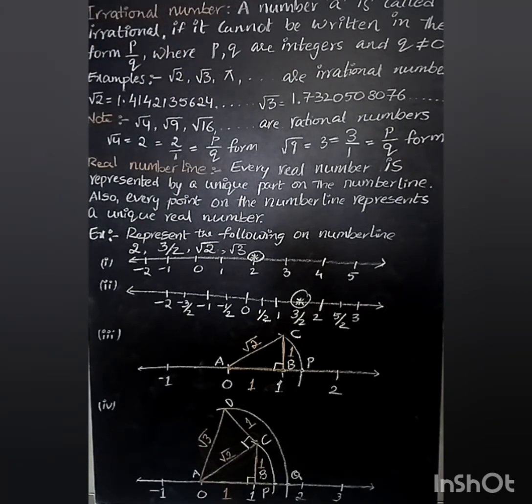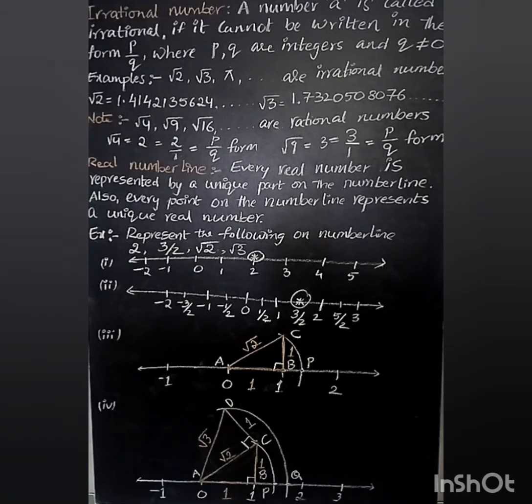A few more examples of irrational numbers are root 2, root 3, root 5, root 7, root 11, root 8 and so on. These all come under irrational numbers because the decimal expansion is non-terminating, non-repeating, so those numbers are also not possible to write in the form of p by q.